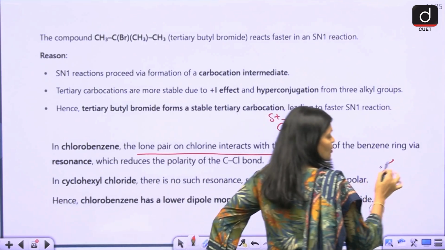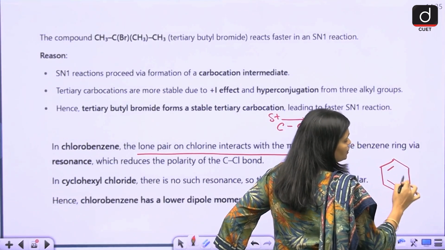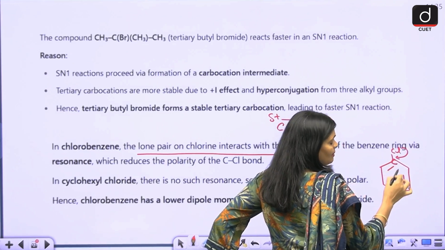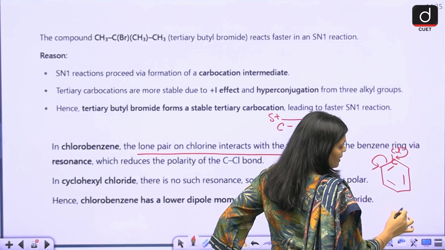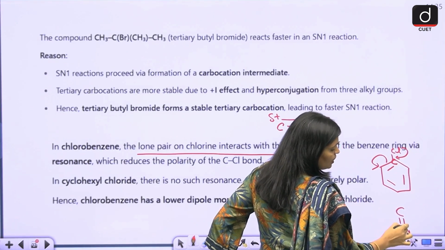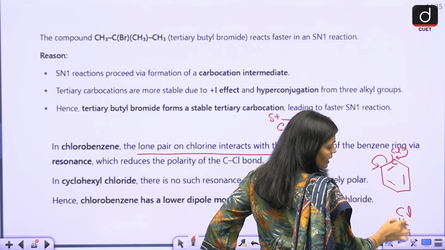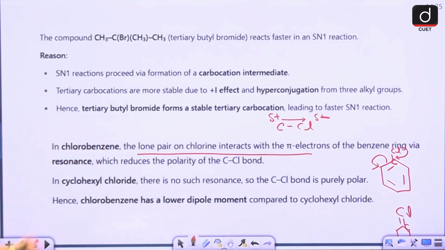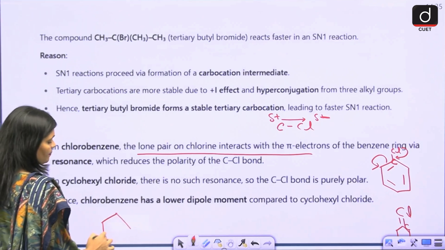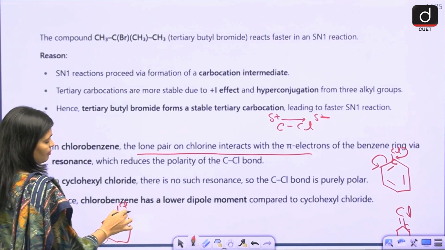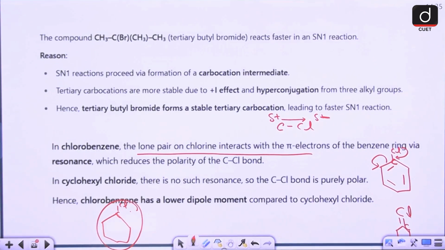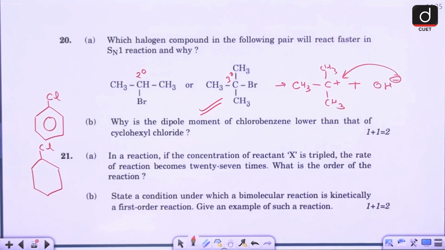But in the case of chlorobenzene, suppose this is chlorine, so the electrons of chlorine pass here to this carbon, and this electron goes here. So again you will get such a structure. Now here chlorine and carbon form a partial pi bond, so they do not have much dipole moment. In cyclohexyl chloride, you simply have a carbon-chlorine bond, so this has a higher dipole moment. Here you will not get any kind of resonating structure. Okay, so this is the reason.